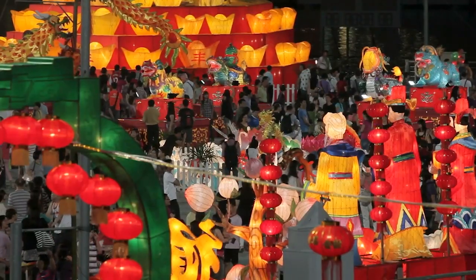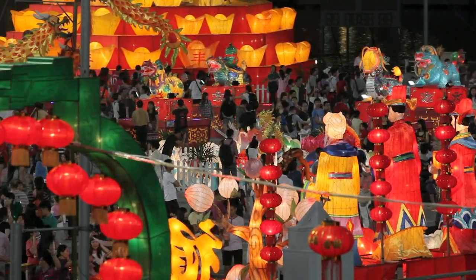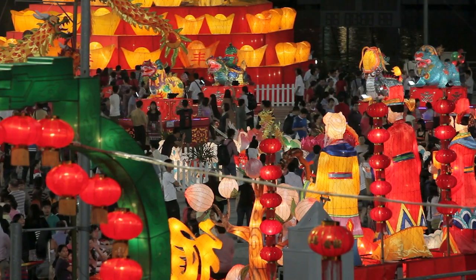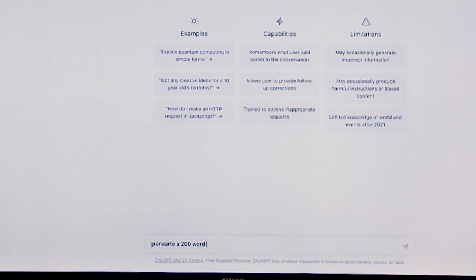And for my next group, I asked ChatGPT to generate 200 words for Chinese decorations for Chinese New Year. And next, I want to ask ChatGPT to generate a 200-word piece for different ways of celebrating Chinese New Year. So generate a 200-word passage about Chinese New Year decorations.